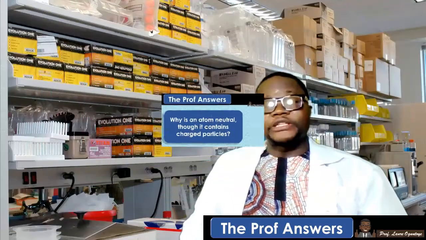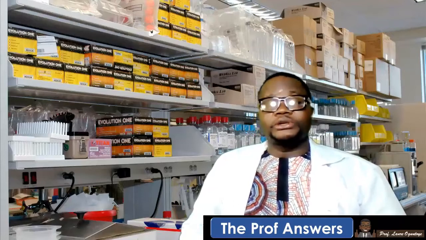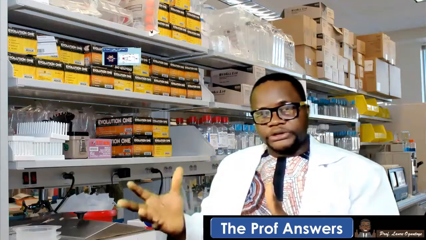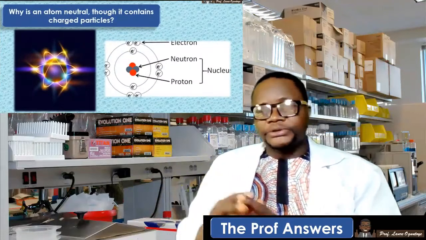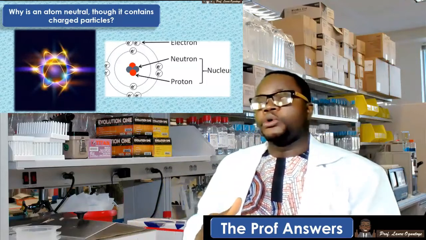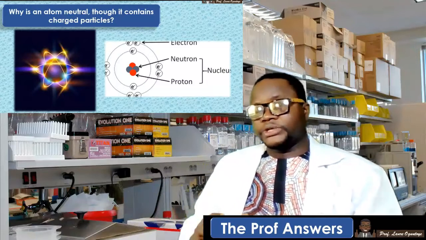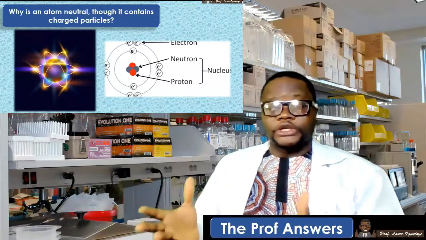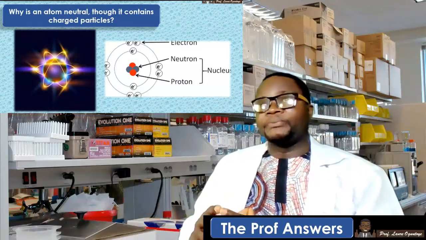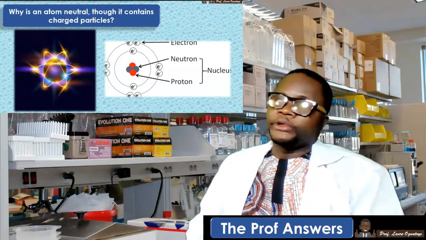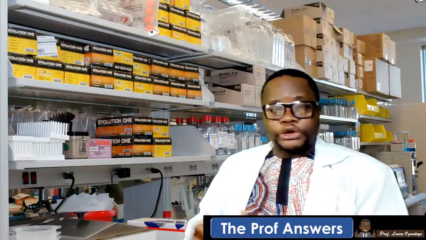Okay, explaining why an atom is neutral, even though it contains charged particles. So let's get down to the basics. Atoms contain subatomic particles: protons, neutrons, and electrons. And of course, you know the properties of these particles in terms of their mass distribution and their charge distribution. Electrons are negatively charged, protons are positively charged, while the neutrons are neutral.